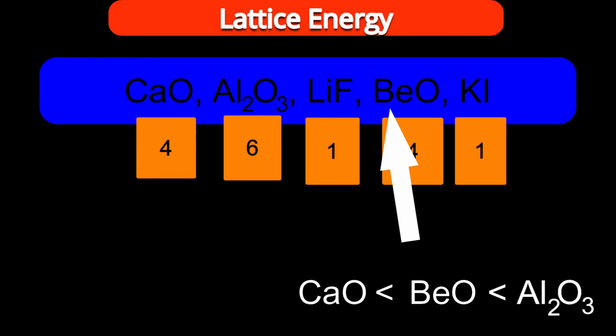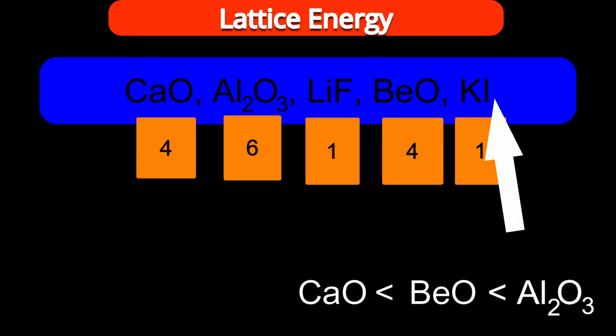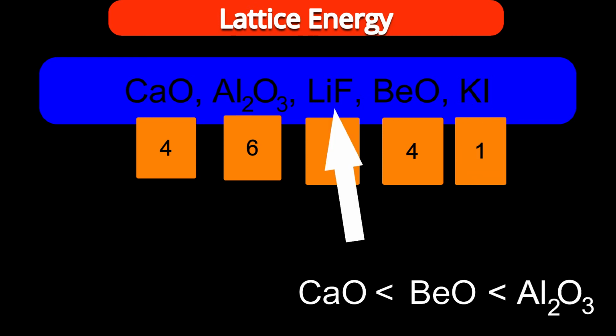Further, two compounds are there where multiplication of charges is 1: lithium fluoride and potassium iodide. Now among these, cations are different and anions are also different. How to conclude? Let us compare cations, potassium and lithium. Who is smaller? Lithium plus is smaller. So regarding higher lattice energy, I am approaching towards lithium. But wait, let me conclude about the anion also. F minus and I minus, who is smaller? F minus. Yes, so in lithium fluoride both cation and anion are smaller, so the distance between cation and anion will be less.